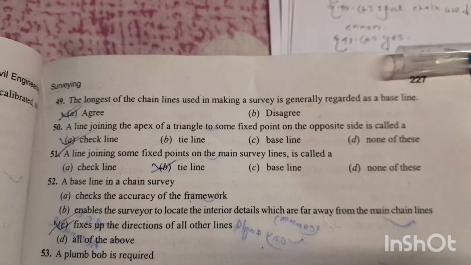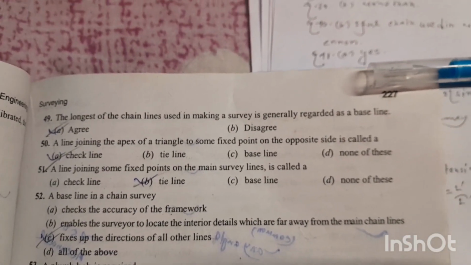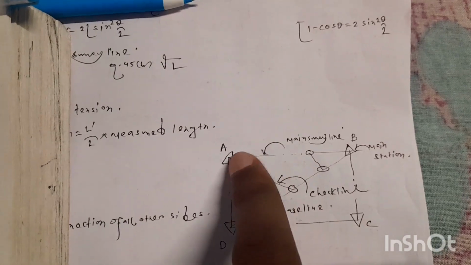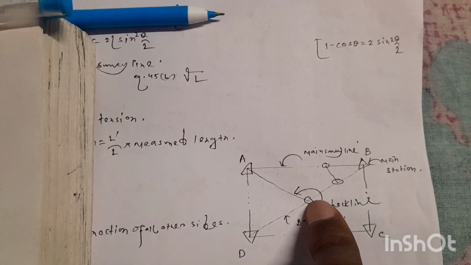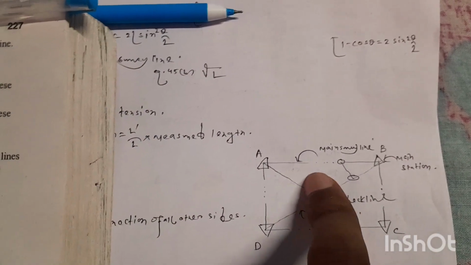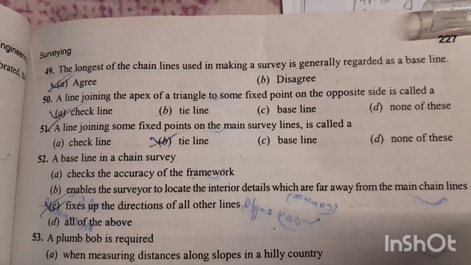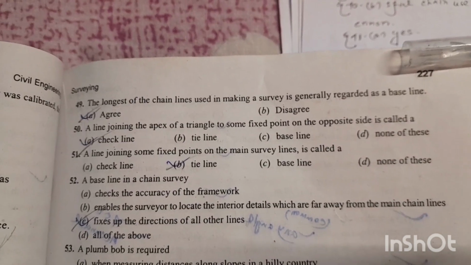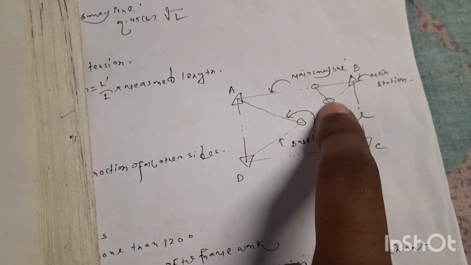Question number 50, a line joining the apex of a triangle to some fixed point on the opposite side is called check line. Option number A is the right answer. This is check line, the line joining the apex of the triangle and a fixed point on the baseline. Question number 51, a line joining some fixed points on the main survey line is called a tie line. Option number B is the right answer. This line is called tie line.